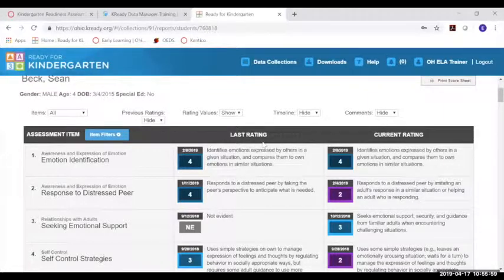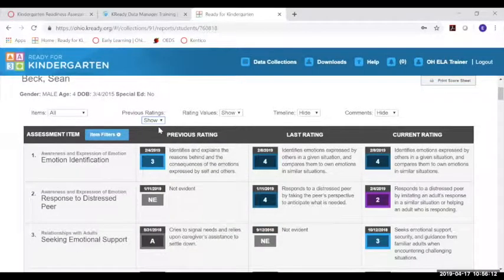As you see, we've got ratings on here. We have a last rating, which was in this column on the left, and then we have a current rating. If you see this toggle bar here, I can show another previous rating. So if there have been 3 or more ratings entered over the course of the school year, you would see a previous rating, a last rating, and a current rating.